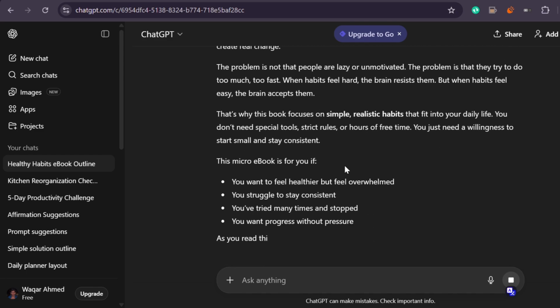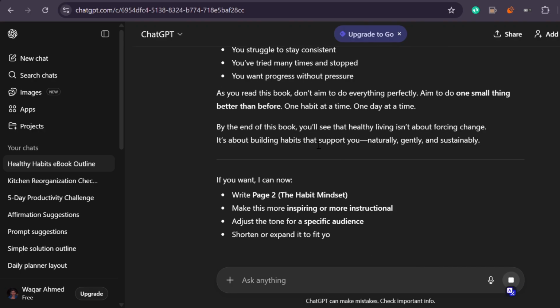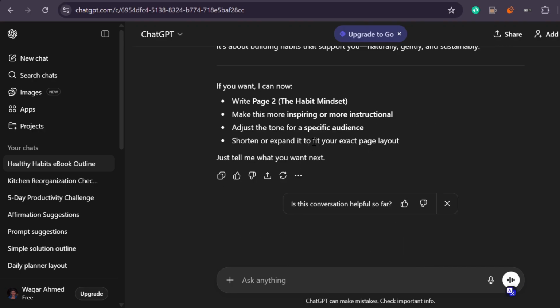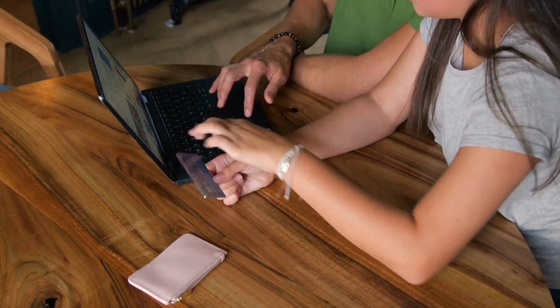Once the writing is done, the next step is turning it into something people can actually use, which is where design comes in. For most beginner digital products, the design doesn't have to be special or complicated. You just need to make it readable and easy to use. And that's exactly where Adobe Express works well. Take a fitness planner as an example. This kind of product doesn't need fancy illustrations or complicated layouts. It needs clear sections, space to write, and a layout that doesn't feel cluttered. Someone should be able to open it and immediately understand how to use it.